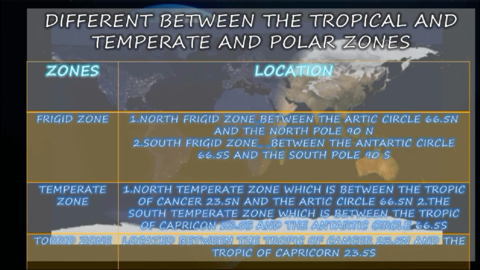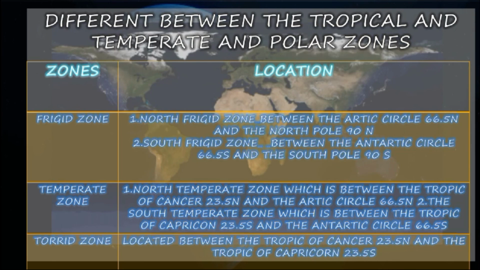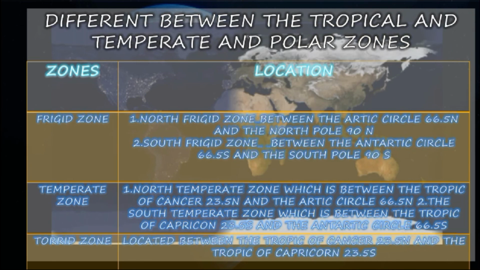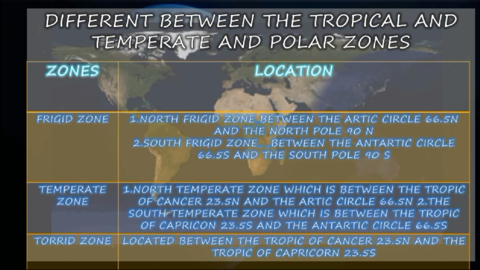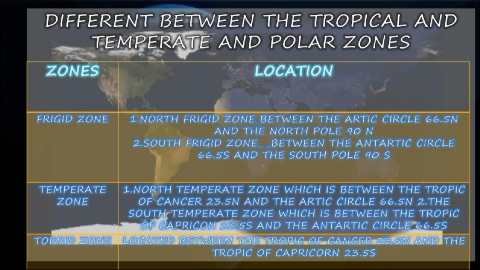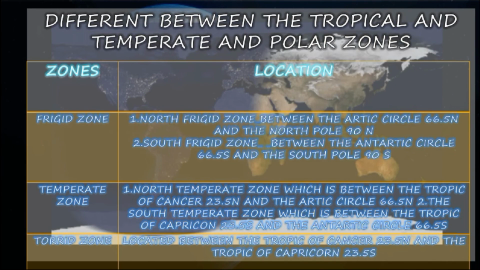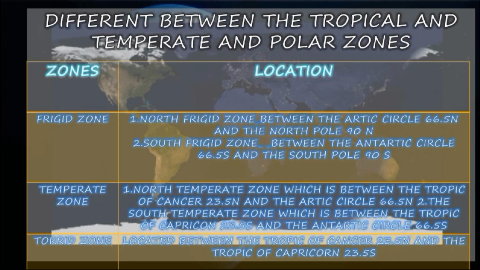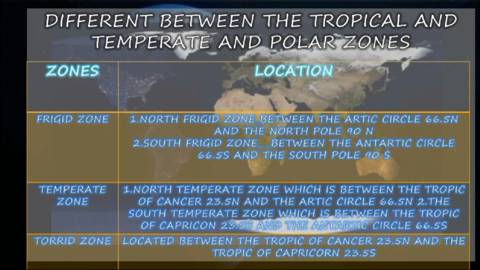Temperate zone. The North Temperate Zone is between the Tropic of Cancer 23.5 north and the Arctic Circle 66.5 north. Second, the South Temperate Zone is between the Tropic of Capricorn 23.5 south and the Antarctic Circle 66.5 south. The Torrid Zone is located between the Tropic of Cancer 23.5 north and the Tropic of Capricorn 23.5 south.